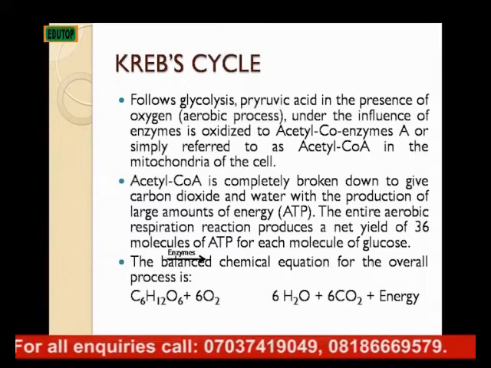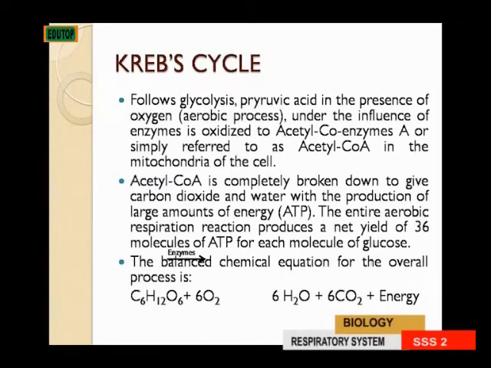The entire aerobic respiration reaction produces a net yield of 36 molecules of ATP for each molecule of glucose. This is the balanced chemical equation for the overall process: glucose, C6H12O6, plus 6 moles of oxygen gives 6 moles of water, 6 moles of CO2 and energy. And I said the energy is 36 molecules of ATP.